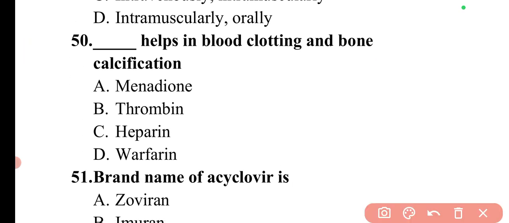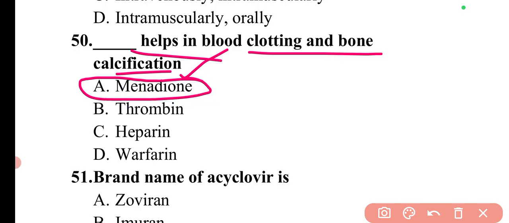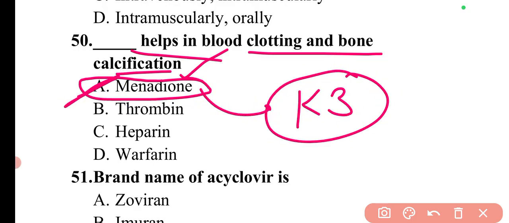The next question is, dash helps in blood clotting and bone calcification. So this one is menadione, which is a form of vitamin K. It is simply vitamin K3. There are three forms of vitamin K: K1, K2, K3. K1 is phylloquinone, K2 is menaquinone, and K3 is menadione. So menadione helps in blood clotting and bone calcification. So here option A will be the correct answer.